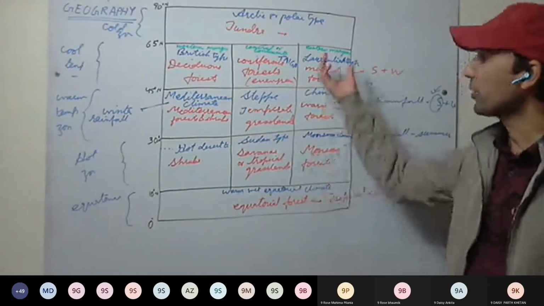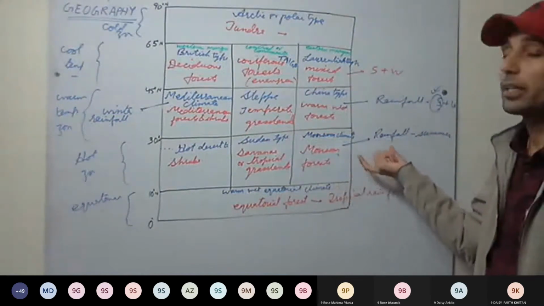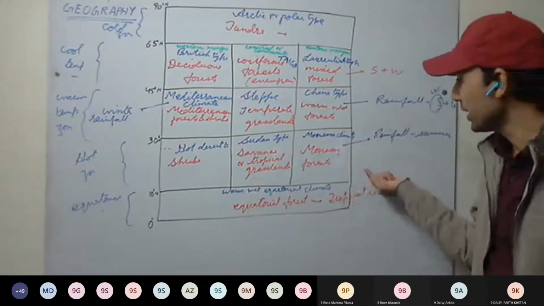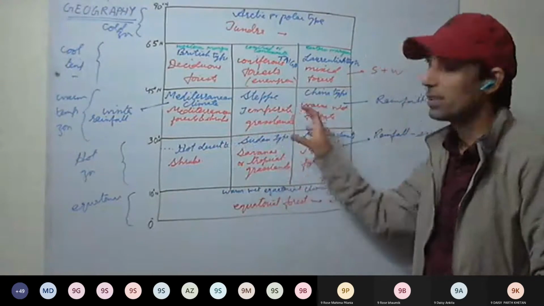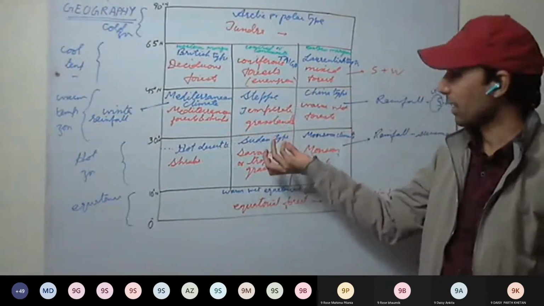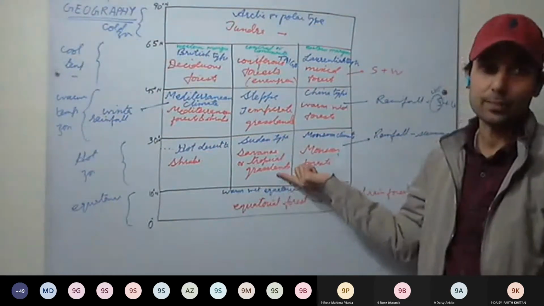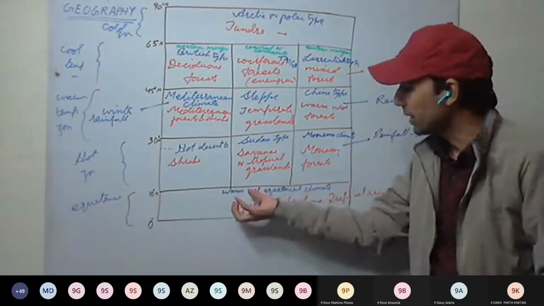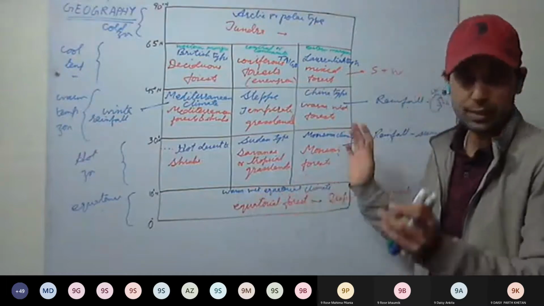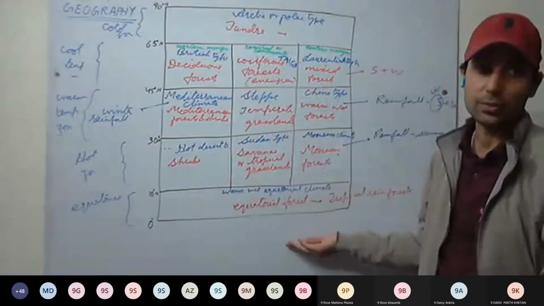This is how we have classified the regions into different climatic zones. There may be slight changes due to local conditions, but mainly, if we club the common features, we can divide the regions into these climatic zones.